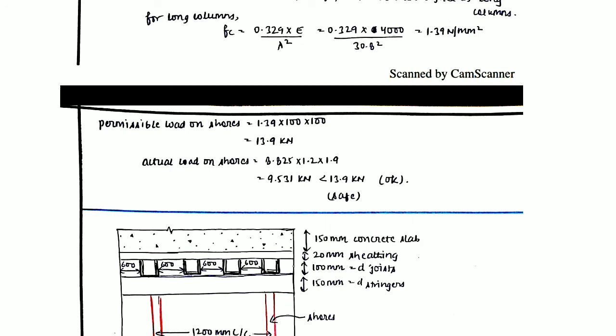So we can say that the load on the shores is less than the permissible load, so the shores are safe in design. But suppose this 9.531 would have been equal to, say, 14 kilonewton, then our shores would not be safe. In that condition, we will have to increase the dimensions of shores to 100 by 150 or 150 by 150 and so on, and then we will have to perform the last step of our complete design again to keep the shores under the permissible load and make them safe.